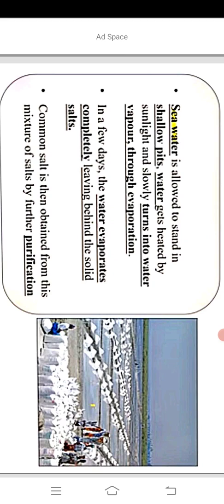This is evaporation and its application. Now see condensation. What is condensation? Condensation is the opposite process of evaporation. That means in the condensation process, vapor of any liquid is converted into liquid by cooling.